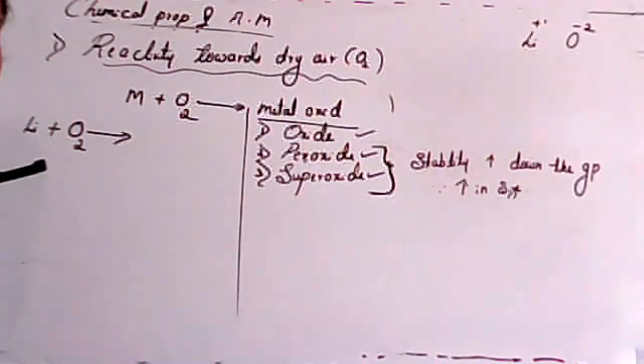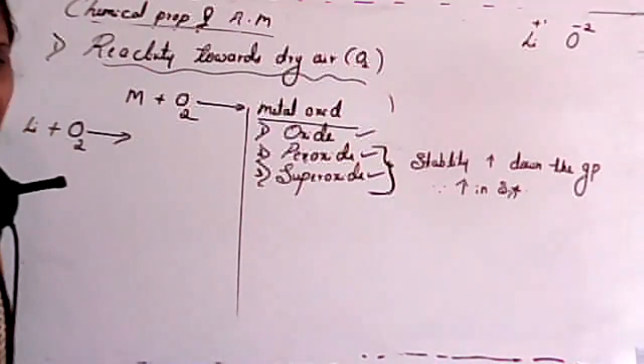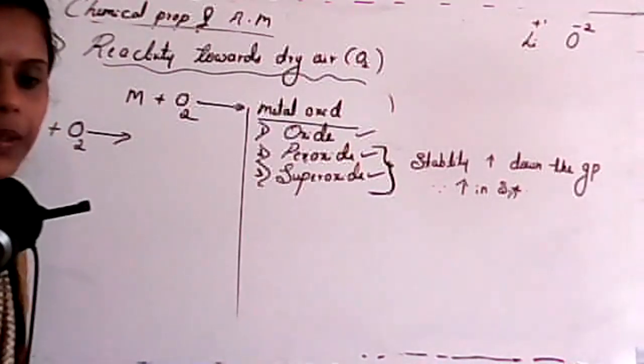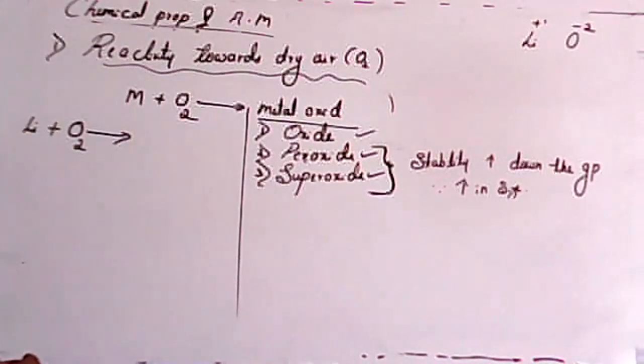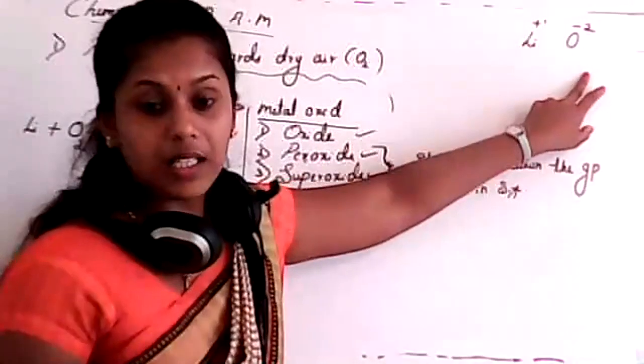Okay, so now just tell me, what will be the composition? Student, just reply.